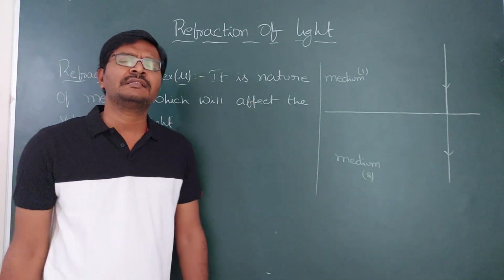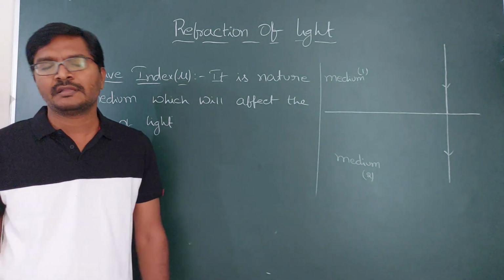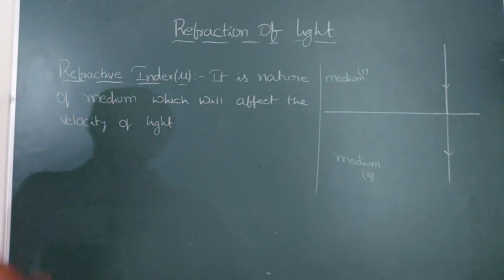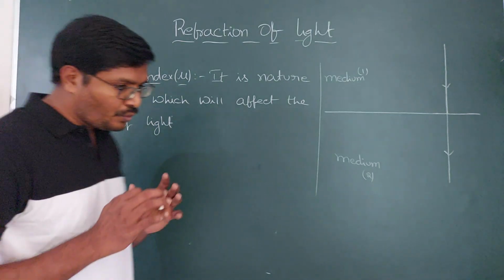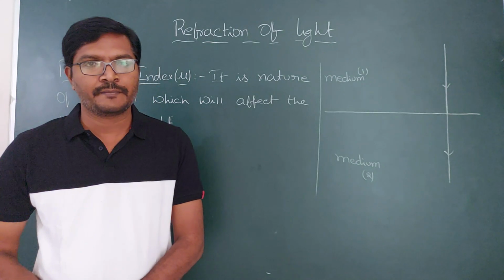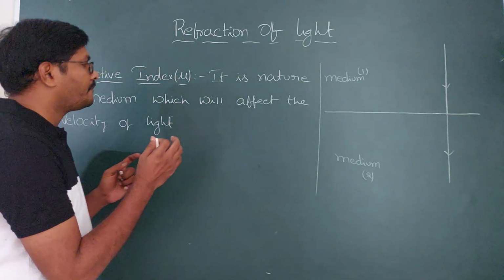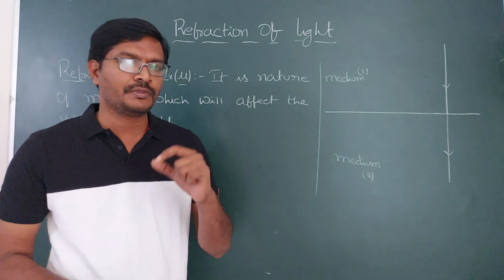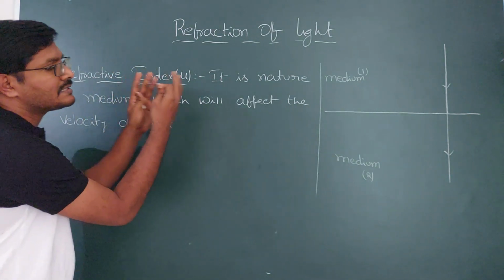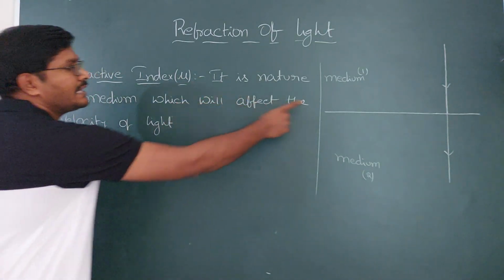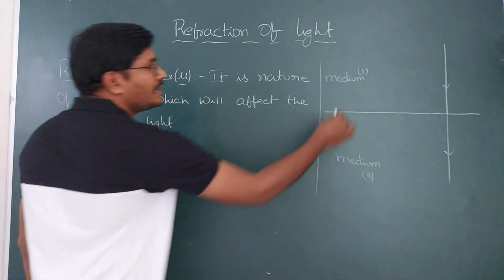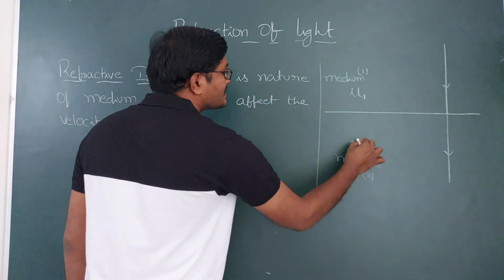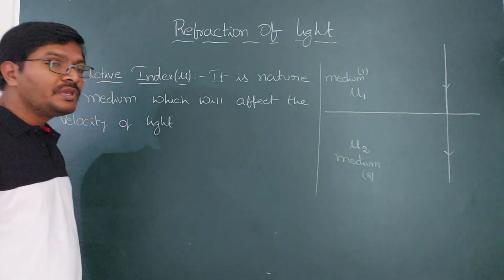The size of the particles may be different, so the effect on the velocity of light is also going to differ. So now this is the refractive index. We have two types of refractive indexes here, absolute refractive index and relative refractive index. Before going to that, how does this refractive index change the velocity? When the refractive index changes, velocity is going to change. This medium has a refractive index, I am taking as mu1, and this medium has a refractive index, I am taking as mu2.